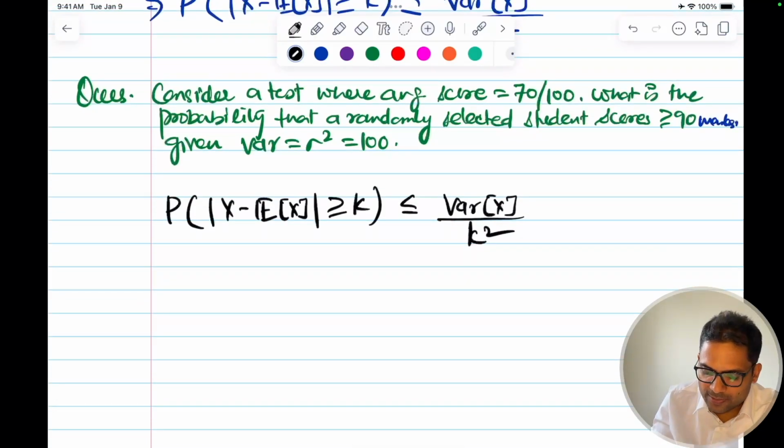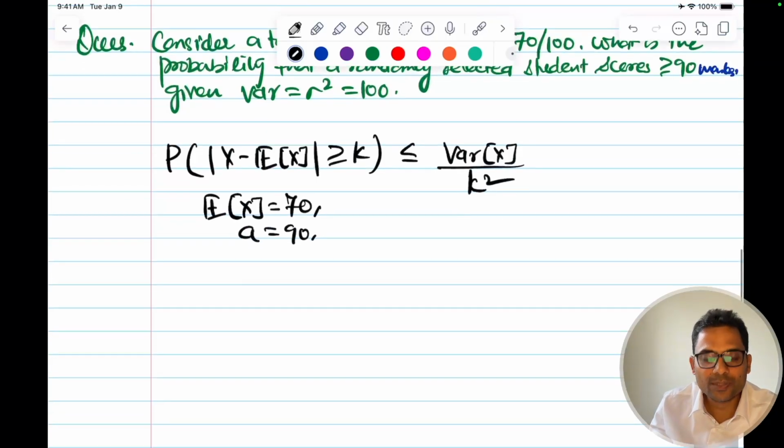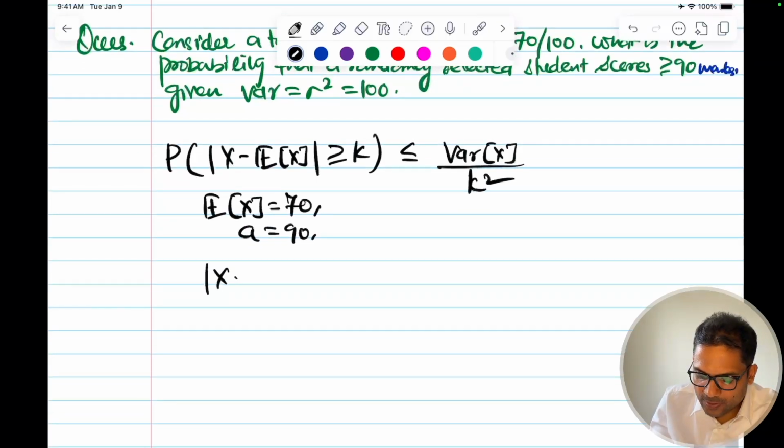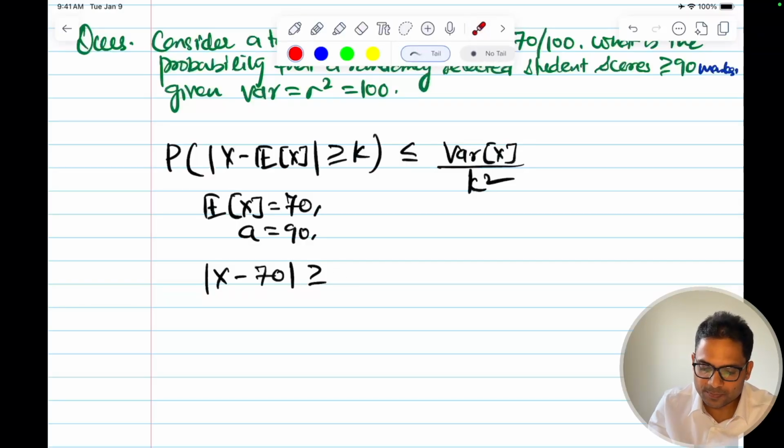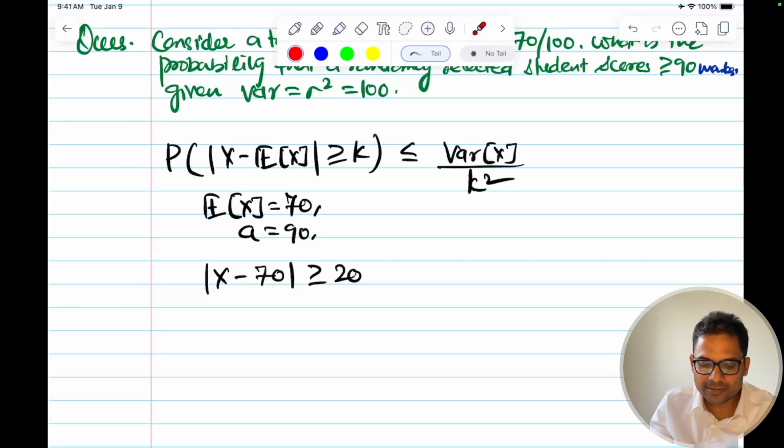Now, we have the expected value of x equal to 70. What will be k here? It is not direct. We want to find the probability for the marks being 90. So how do we do this? If we say the mod of x minus the expectation of x, 70, is greater than or equal to k, this is the distance from the mean, right? And I want 90. So what is the distance from the mean for 90? 90 minus 70, that is 20. So this gives us the distance from the mean. So I say greater than or equal to 20.